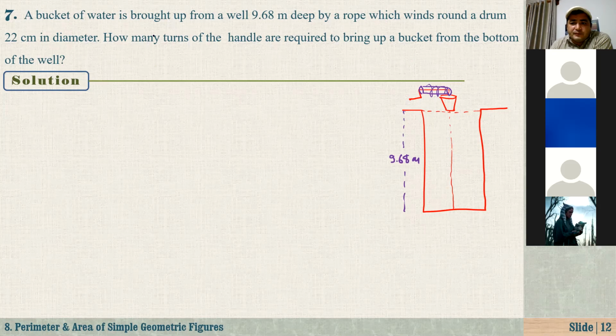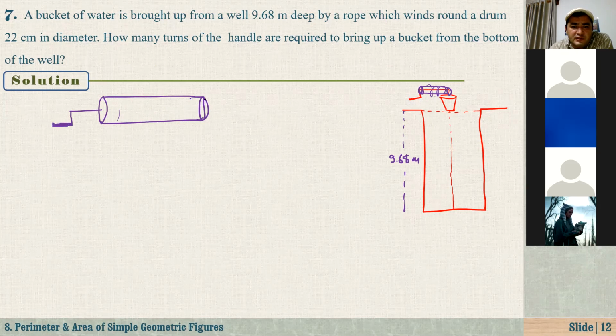Here it says the diameter of this drum, right? We're talking about this drum. Let me zoom in, enlarge this, and draw our drum here. Around this we have ropes, and here we have something you have to turn.